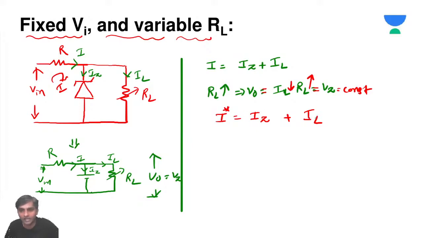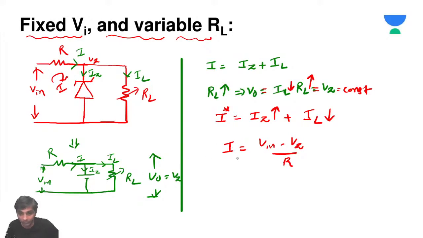So as IL is decreasing, IZ increases. Then what is the I value? You can simply calculate it: V input minus VZ, divided by R. So you have a constant value.